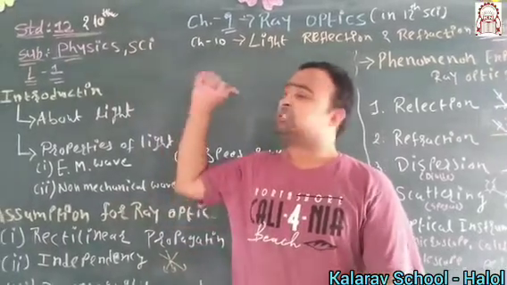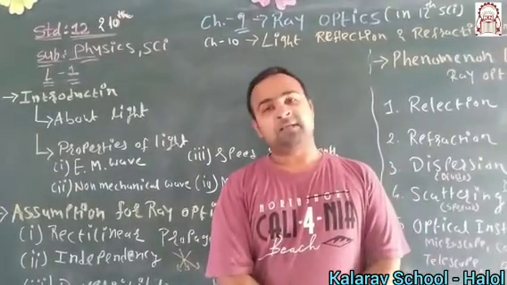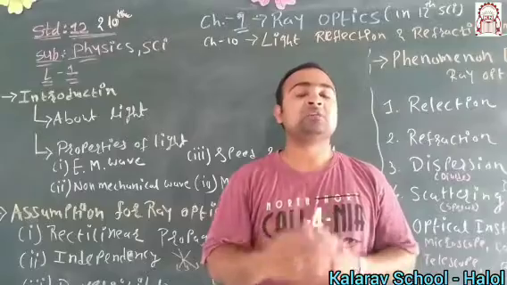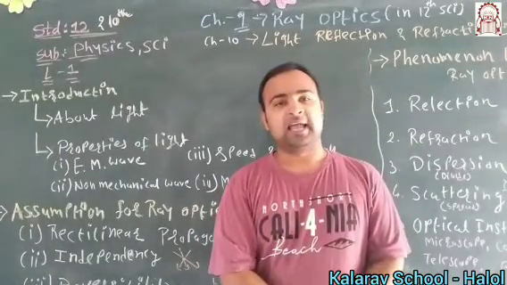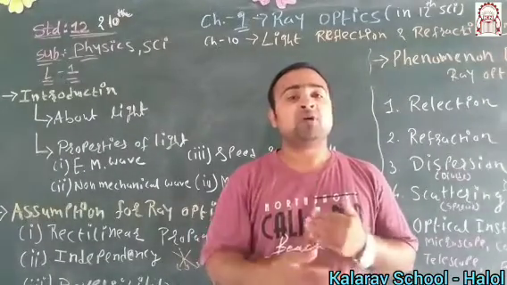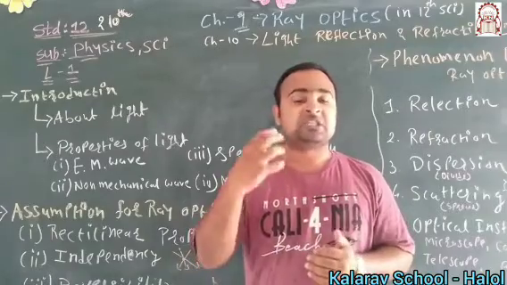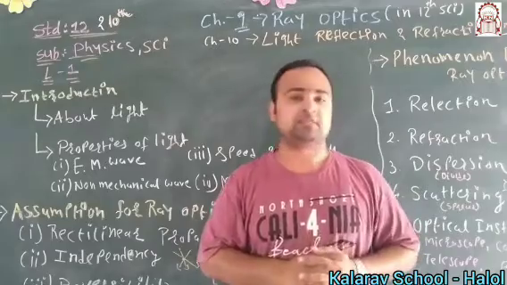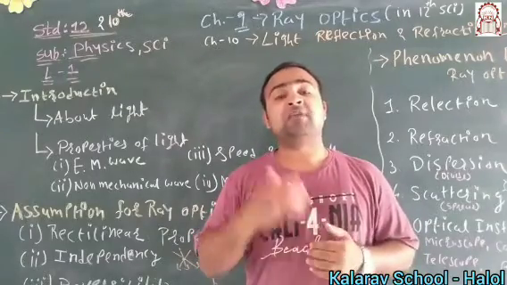This chapter is about ray optics, which means it's the chapter of light. Now what is light? Light is a phenomenon which creates a sensation in our eye, due to which we can see everything around us. Without light we cannot see anything.